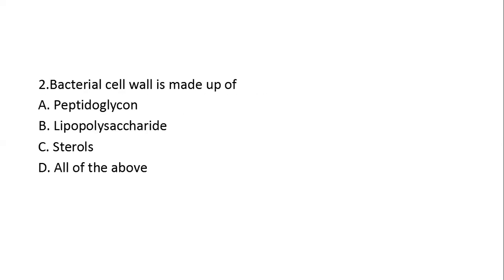Next question. Bacterial cell wall is made up of option A, peptidoglycan, option B, lipopolysaccharide, option C, sterols, and option D, all of the above. The right answer is option A, peptidoglycan. Bacterial cell wall is made up of peptidoglycan.